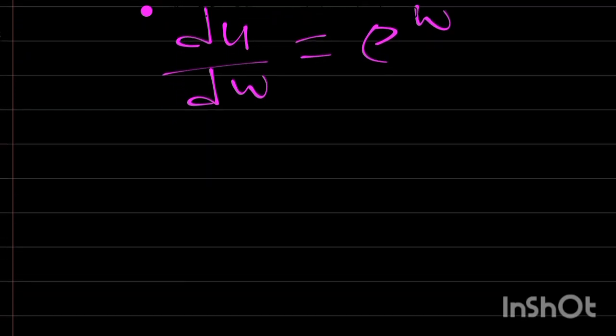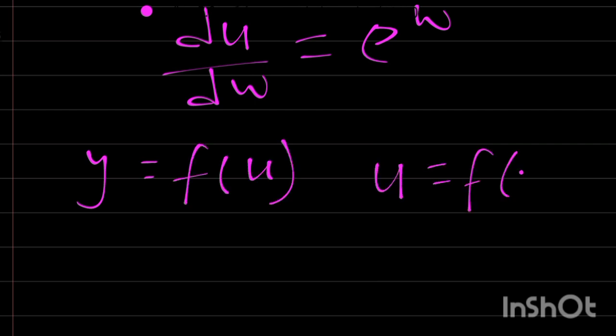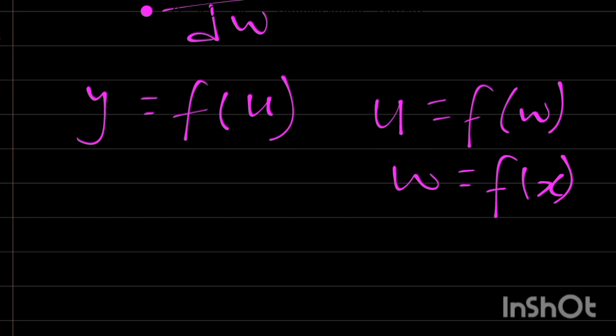We are going to apply chain rule here. Don't forget that y is a function of u, and u itself is a function of w, and w is a function of x. Therefore, we have what is called chain rule. dy/dx is actually what we are looking for.